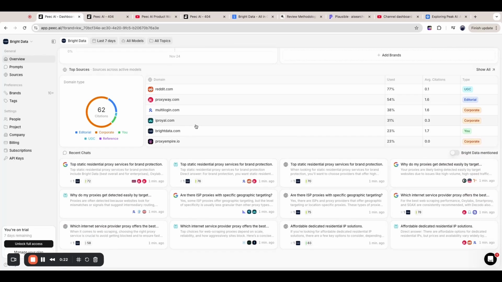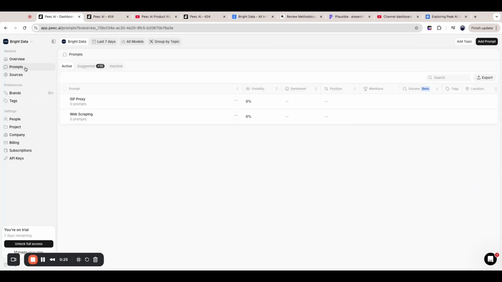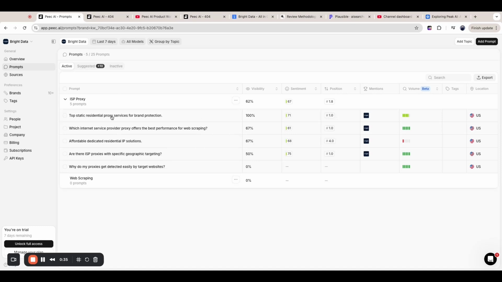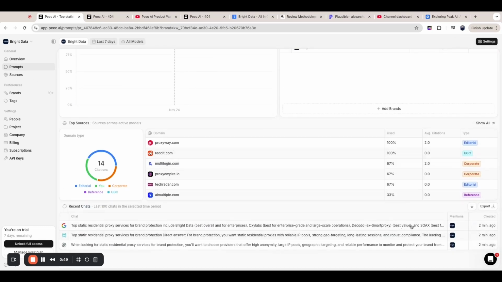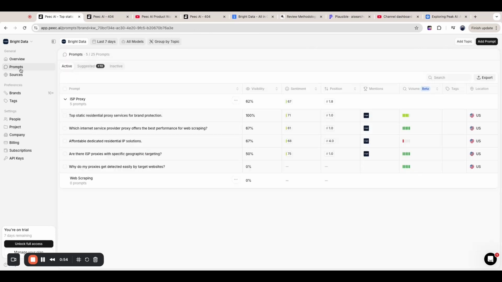So we have the overview page, which I think we covered. Now let's go to the prompts. We can see here the prompts are organized in topics. This topic I just added, so it's probably going to take a while. We can see here each query, the visibility. So I guess this means what percentage of them actually mentioned us. Not sure. Oh, okay. So they tried it on 3 different models. I guess some of them mentioned us, some didn't. So here's the percentage. Yeah, okay, so since there's 3, it's only 1, 2, or 3.